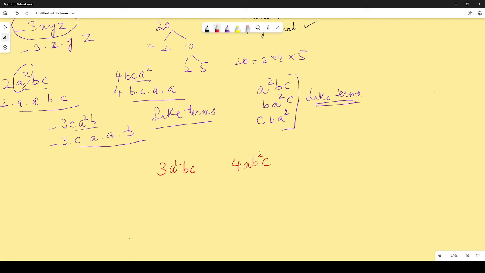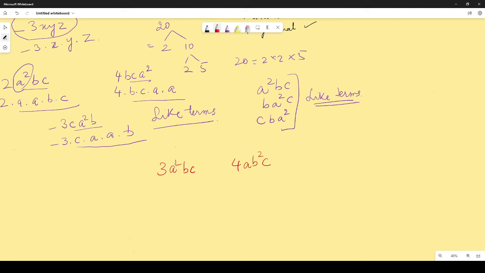Check: in one it is x, in the other one it is x square. x y square and x square y. There is a difference. That is why you have to watch very carefully. You see, 3xy square and 4xy square. Did you see this carefully? Yes, ma'am, there is one x and one y, x square in one and another.